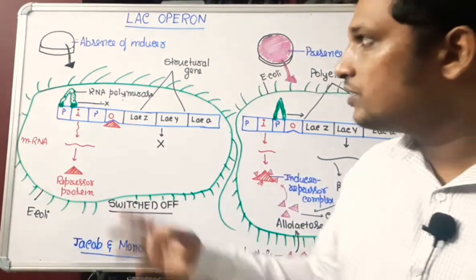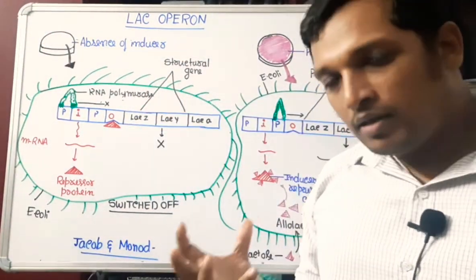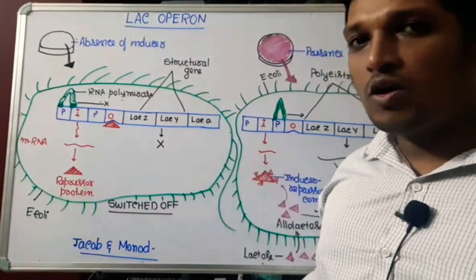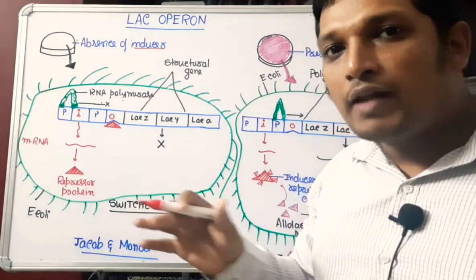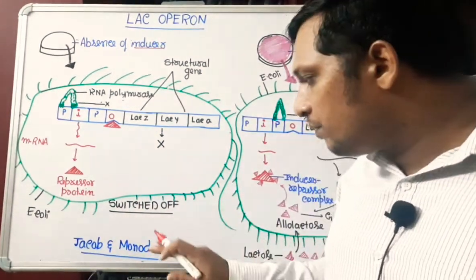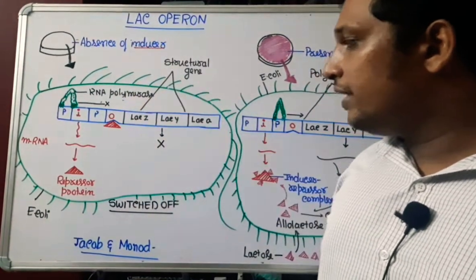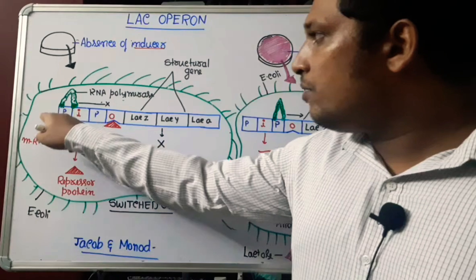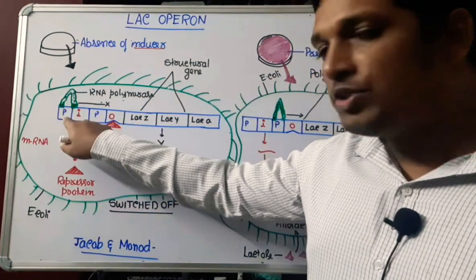Now let us observe when there is no lactose in the medium. Lactose is called inducer because presence or absence of lactose is responsible for switching on and switching off of genes. So when there is no inducer in the medium, RNA polymerase comes and binds to the promoter.